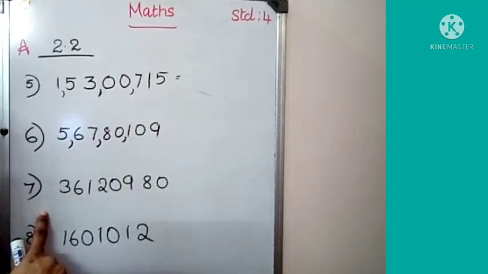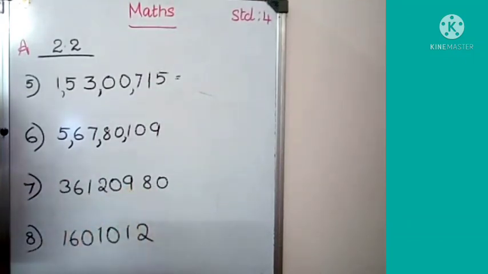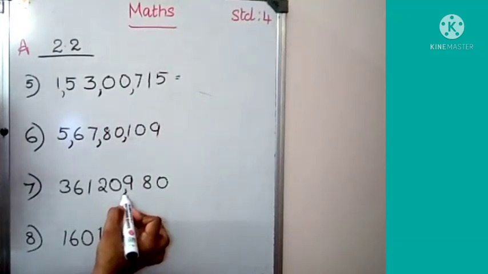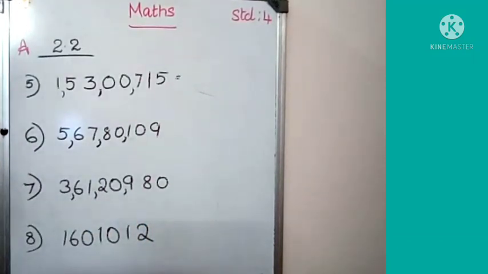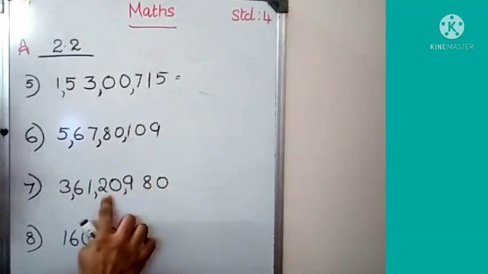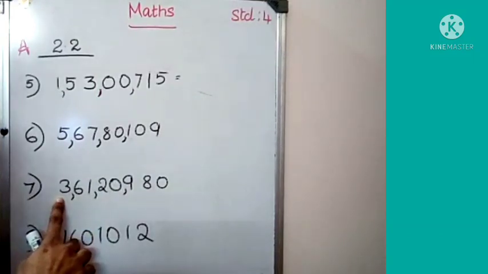Look at the next question. How many digits are there? 1, 2, 3. Here now we have easily understood to separate: 1, 2, 3, comma, 1, 2, comma, 1, 2, comma, next number. So which is this place? Yes, come on children, say loudly, it is the period crore. So how will you read this number? This is ones place, 1000 place, lakh place and crore.